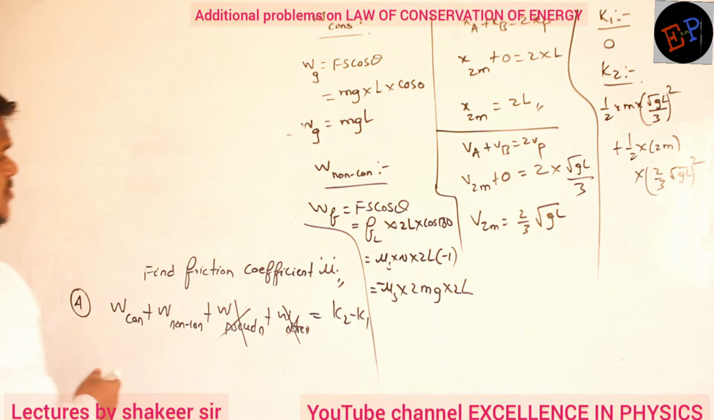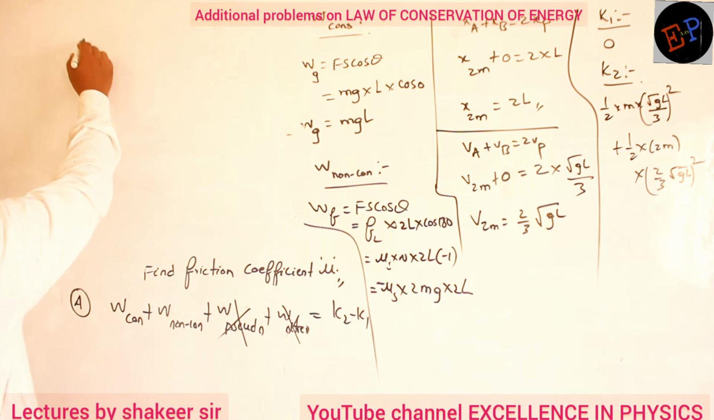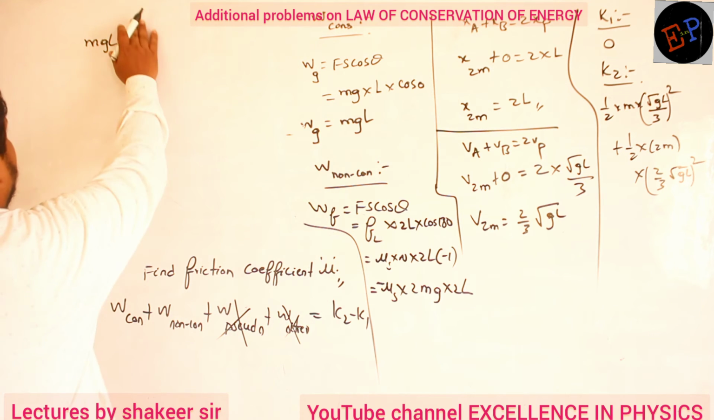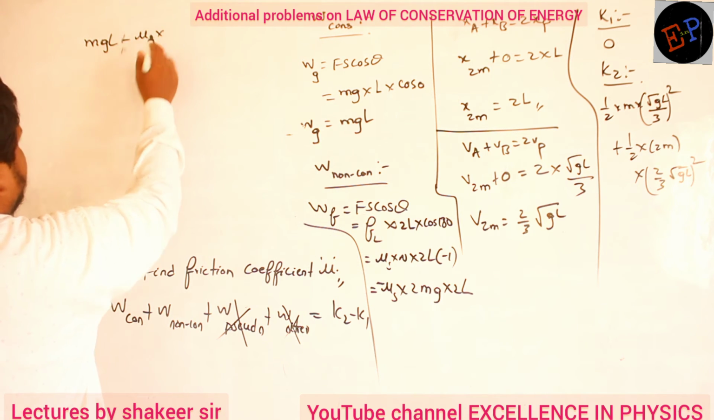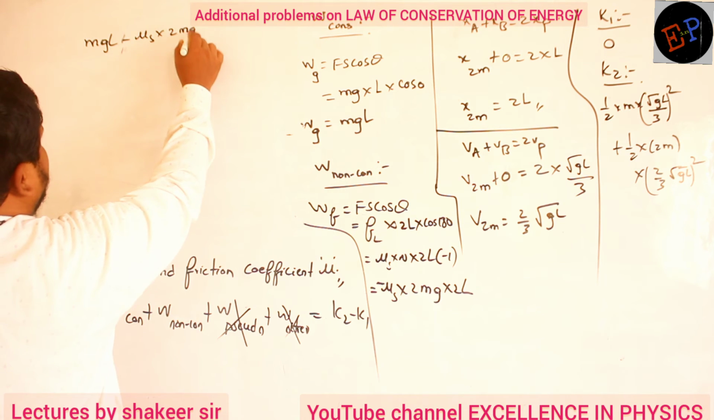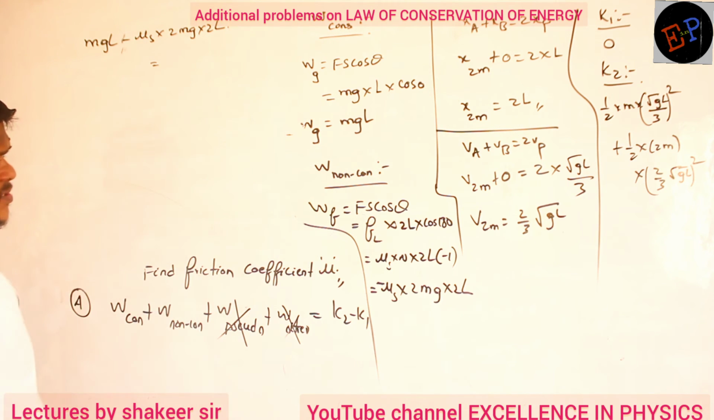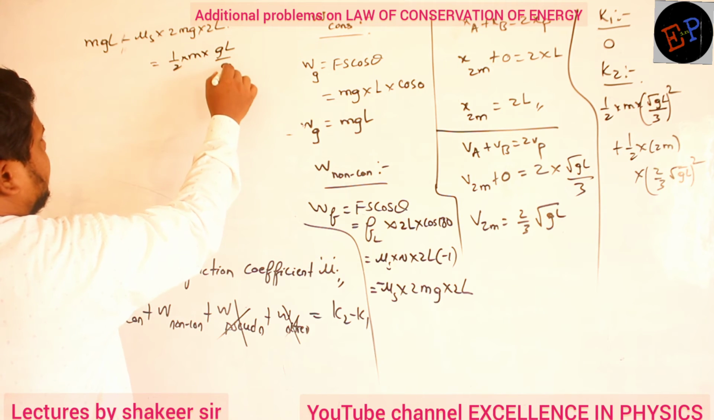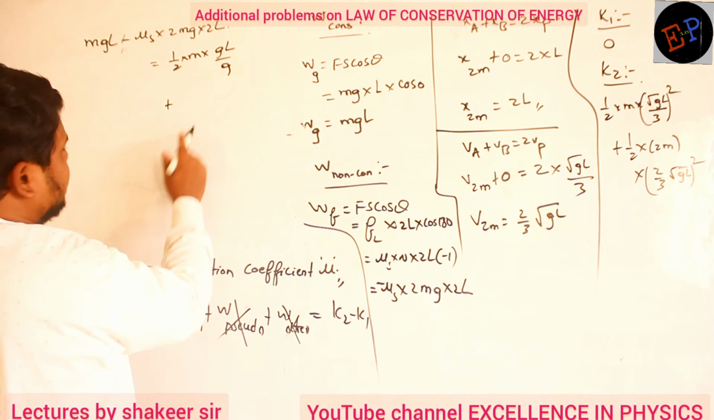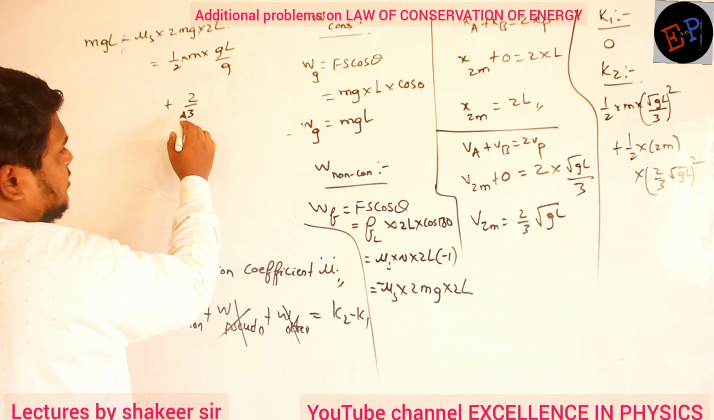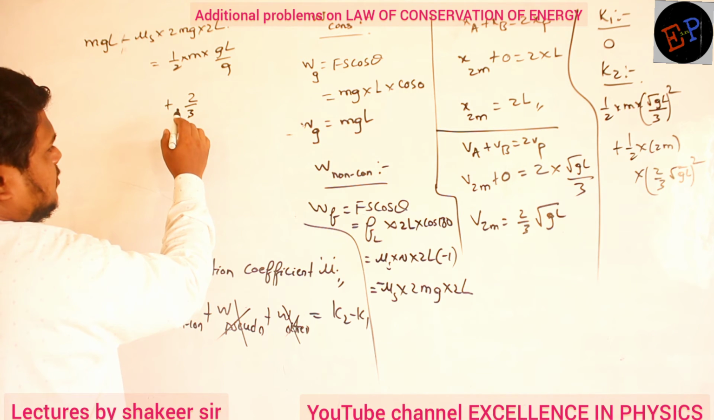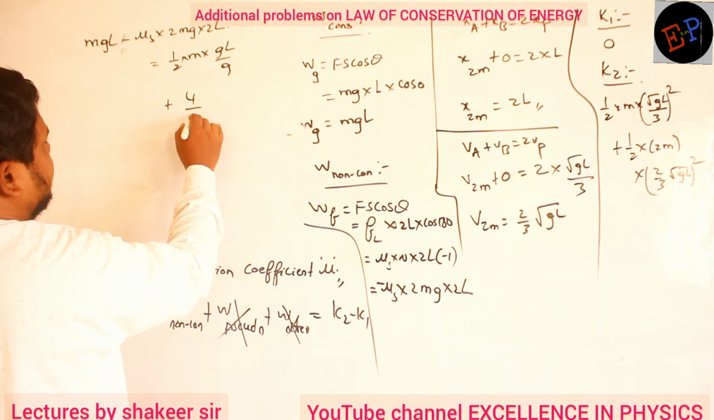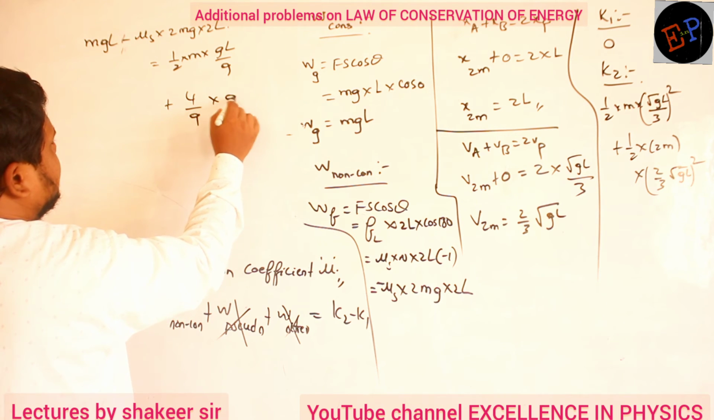Okay, let us see, work done by conservative forces, how much? mgl. Work done by non-conservative force is minus mu s into 2mg into 2l. So this is equal to the change in kinetic energy. So what is the kinetic energy of the first body? Half into m into gl divided by 9, plus what is the kinetic energy of the second body? 2 by 3 means 4 by 9, 4 by 9 multiplied by gl.